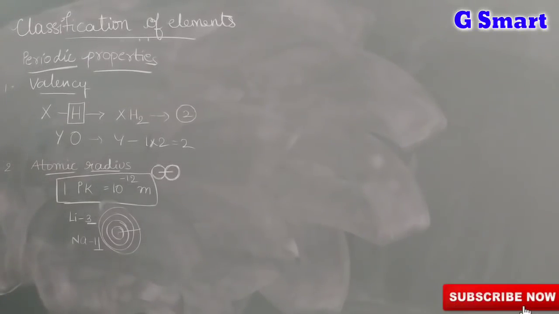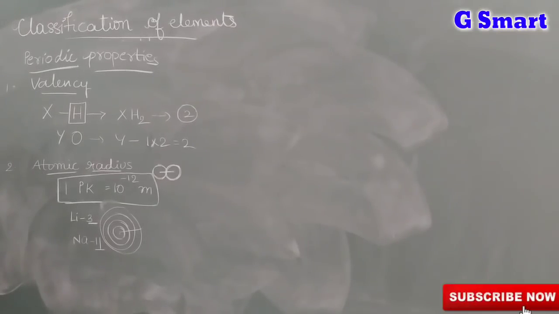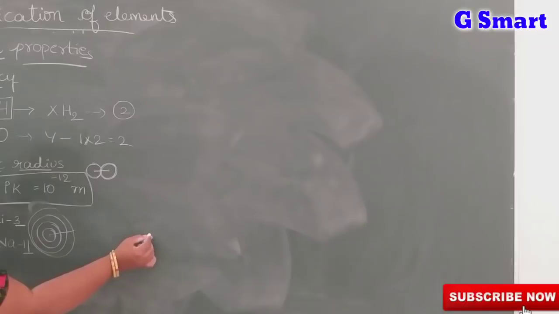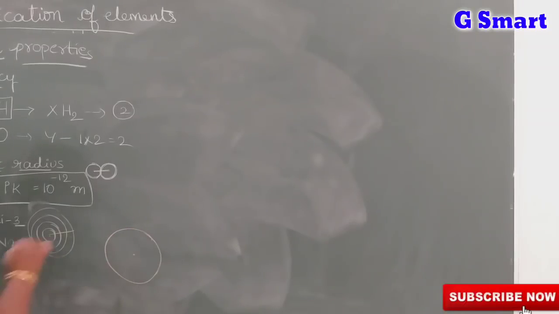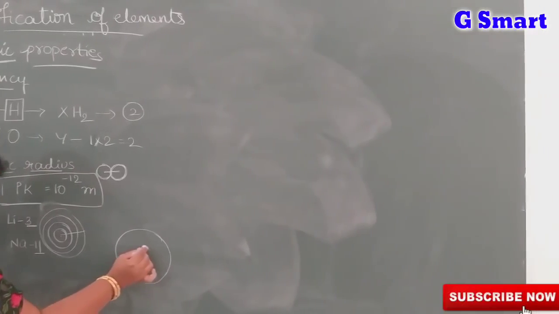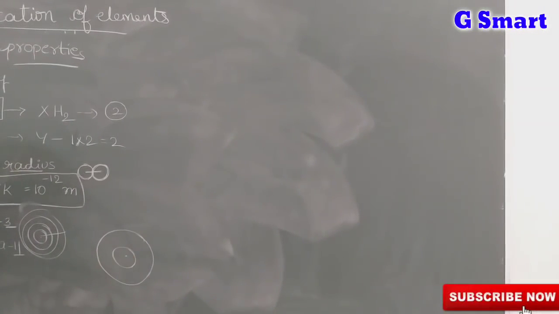Coming to periods, there is a change in distance between the nucleus and the outermost shell due to attractive property. Due to attractive property, the shell comes closer to the nucleus when atomic number is increasing.